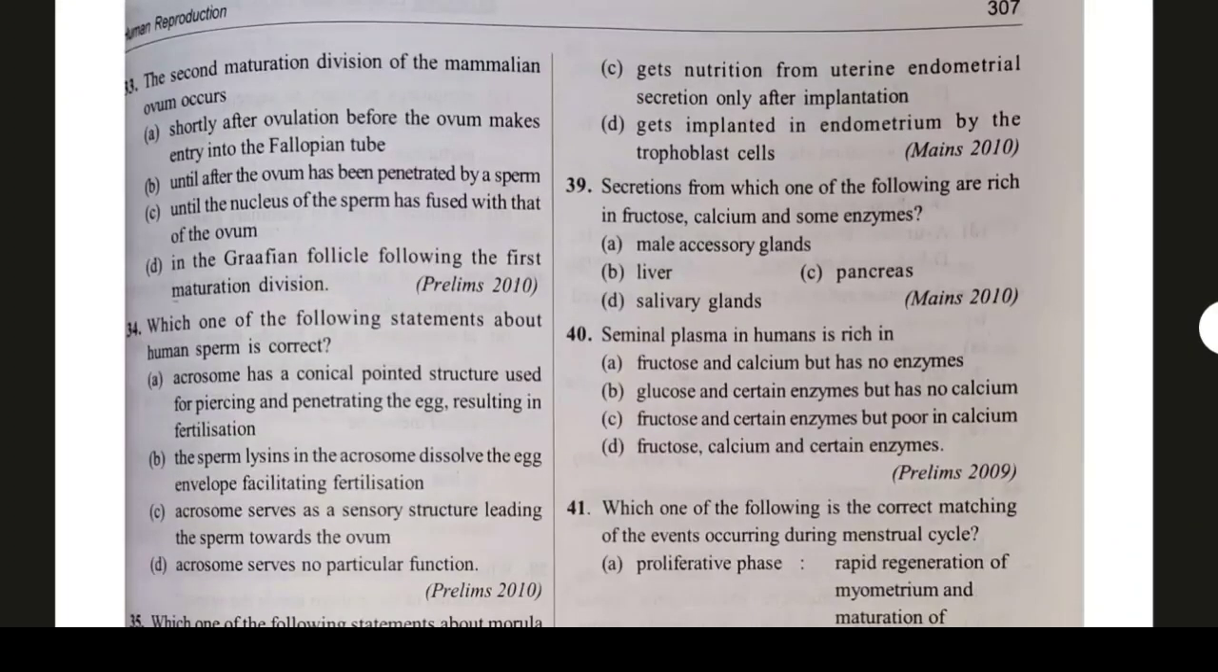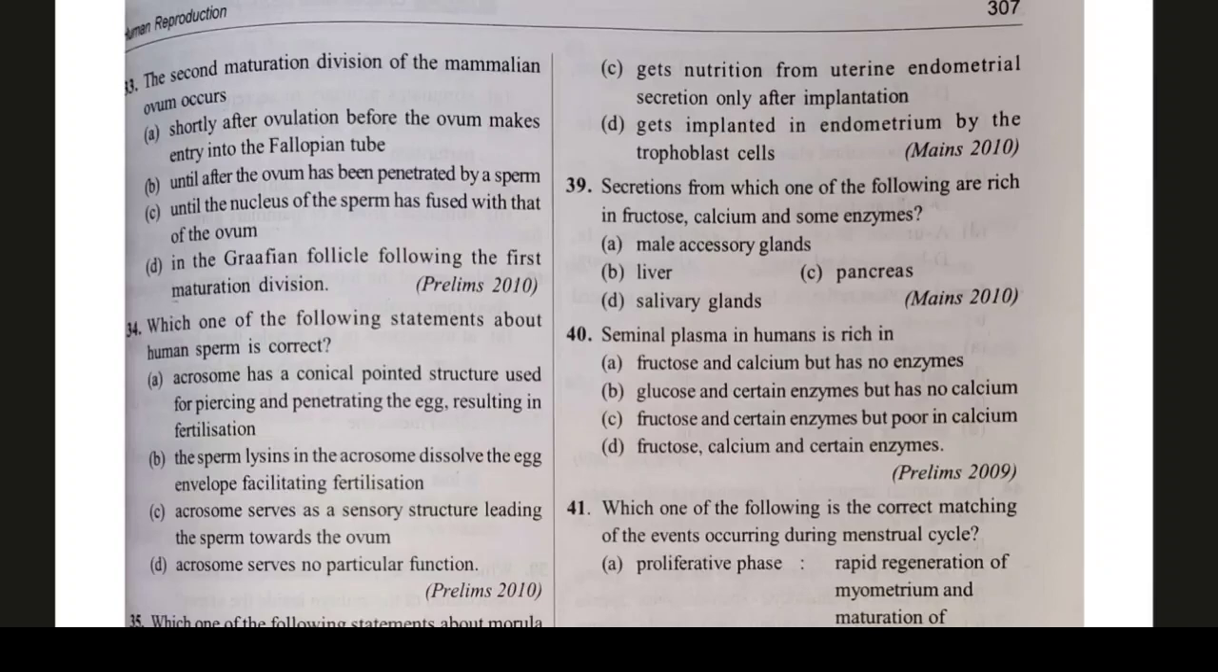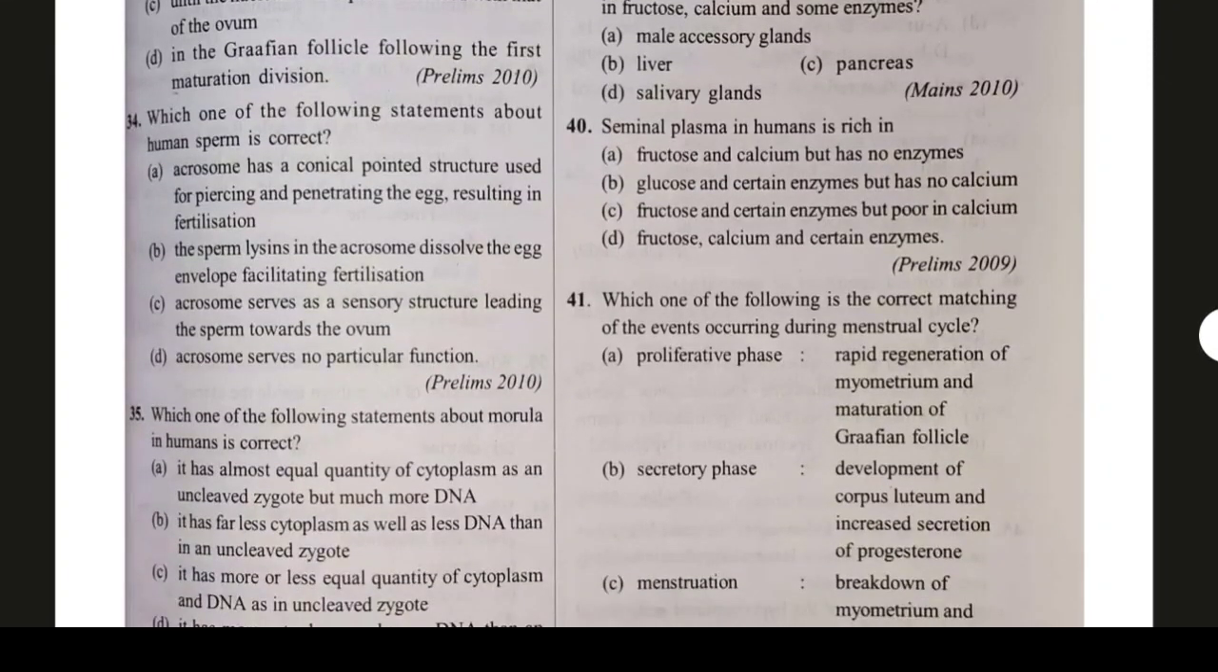Question number 39. Secretion from which one of the following is rich in fructose, calcium and some other enzymes? Option A, male accessory glands, is the correct answer. Seminal plasma in human is rich in fructose, calcium and certain enzymes. This is a very important question, repeated twice or thrice, so make sure to revise it.